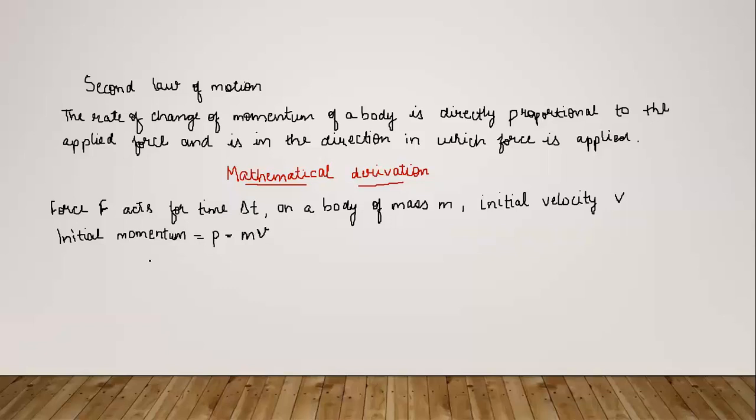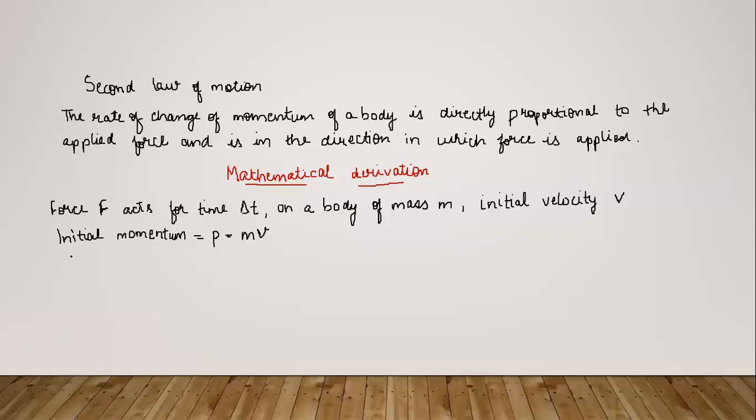And if we suppose that the final velocity is different, there has been some change of velocity because the force is acting. If force is acting, we know from the first law that there will be some kind of acceleration also. So that means the velocity will change.